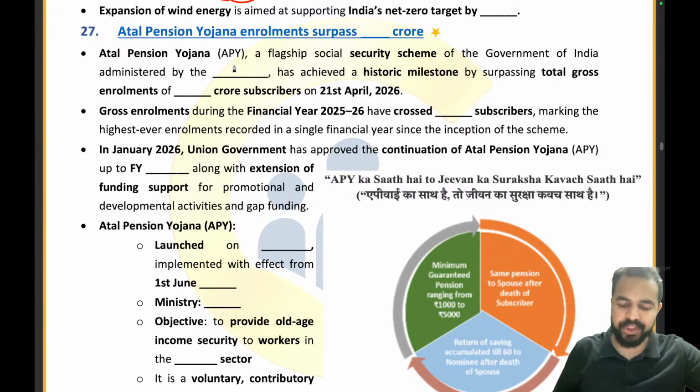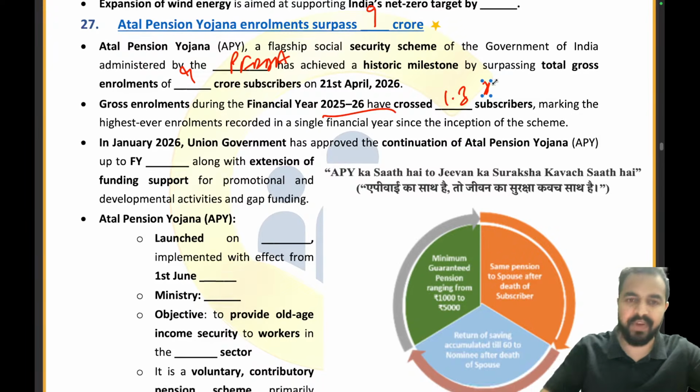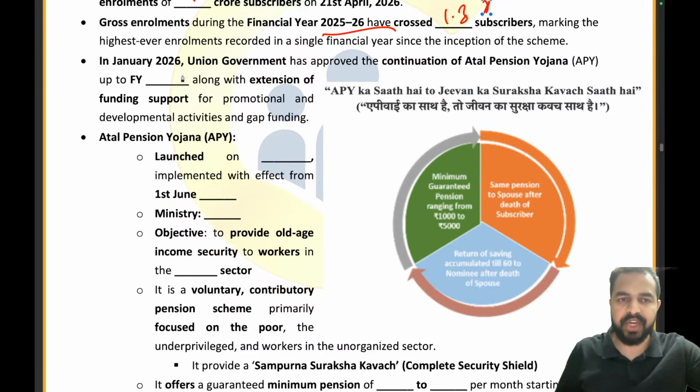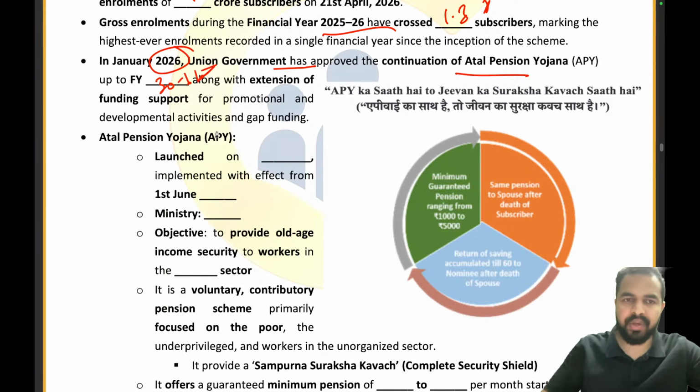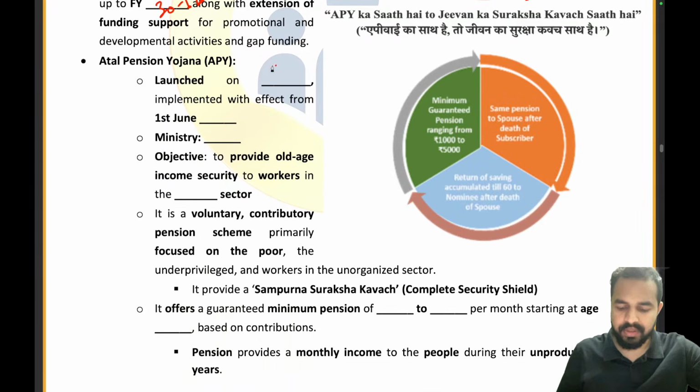Okay, let's start. Atal Pension Yojana, in a very quick manner. What is the enrollment number it has passed? That is 9 crore. Absolutely right. It is administered by PFRDA. Enrollment of 9 crore subscribers, and it has crossed 1.35 crore subscribers in this financial year. In January 2026, the Union Government extended the continuation of APY till 2030-31. APY was launched on 9th May 2015 and 1st June 2015 was the implementation date.